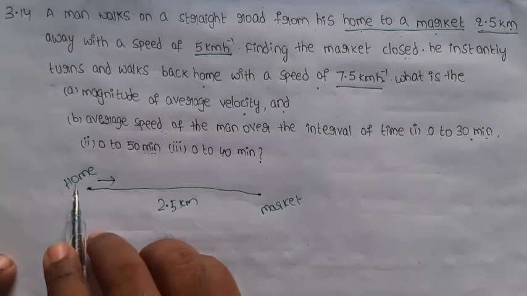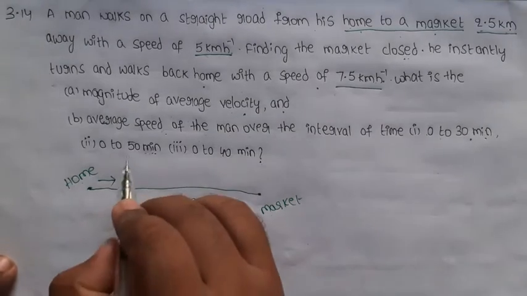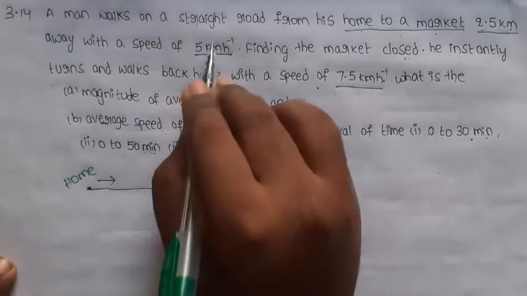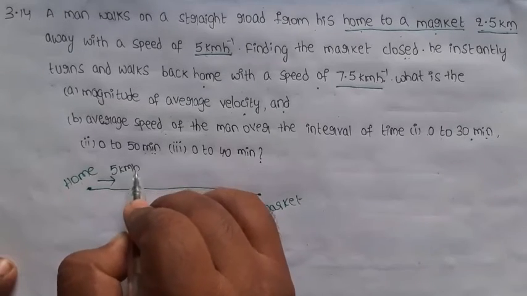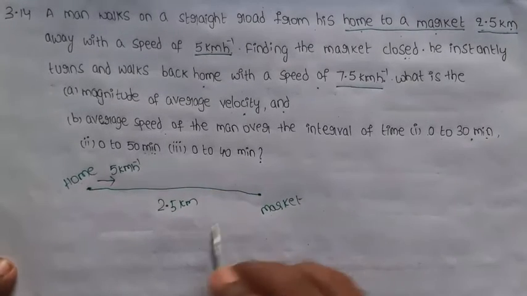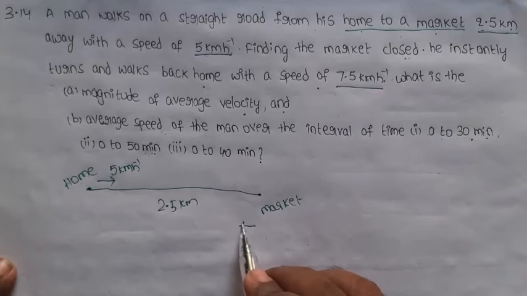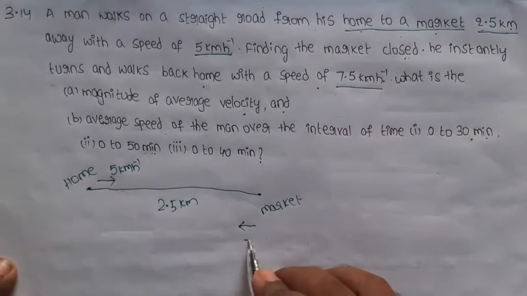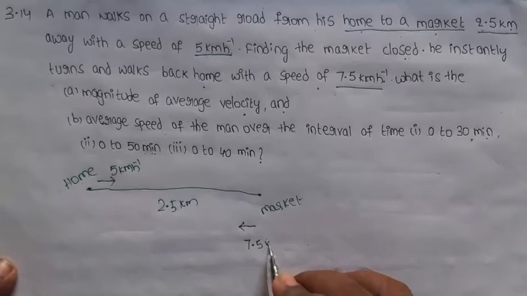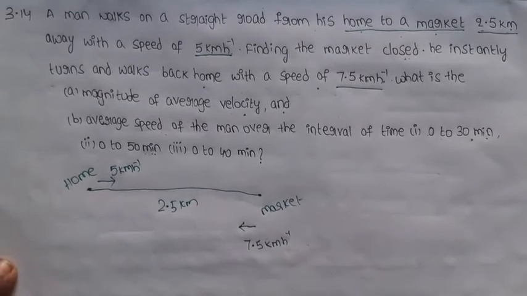A person moves from home to market with a speed of 5 kilometers per hour, and the same person returns from market to home with a speed of 7.5 kilometers per hour.